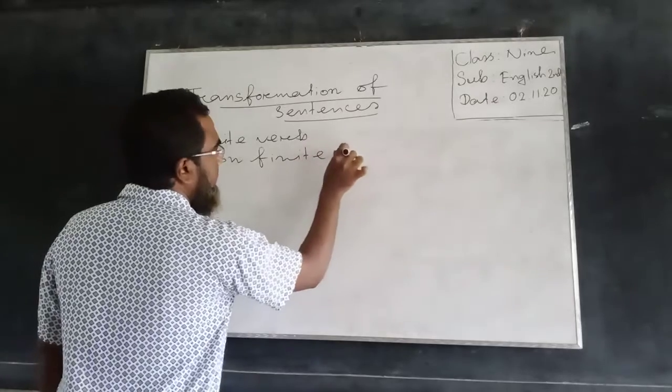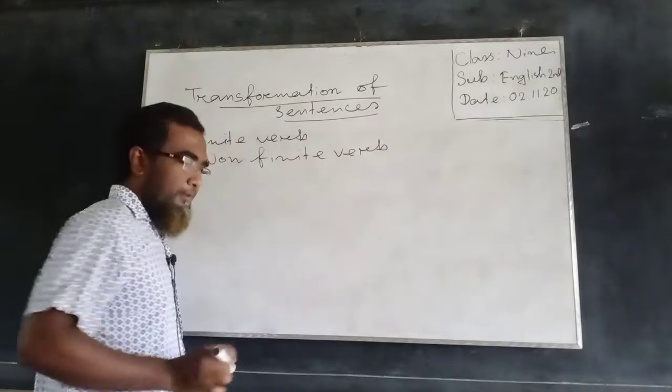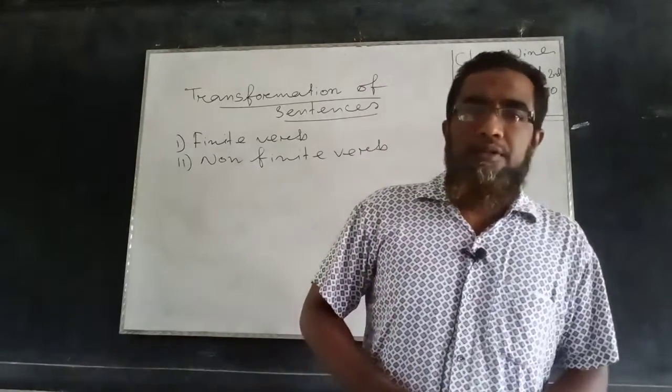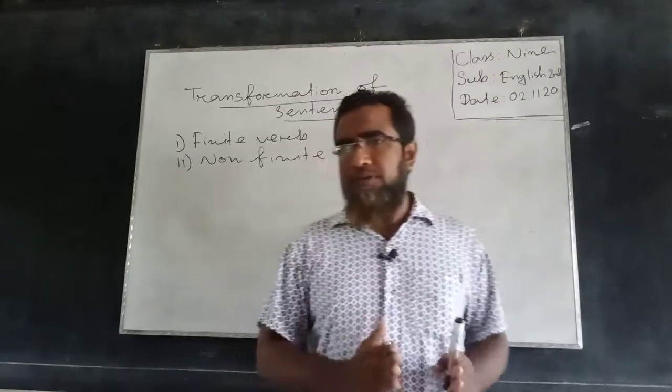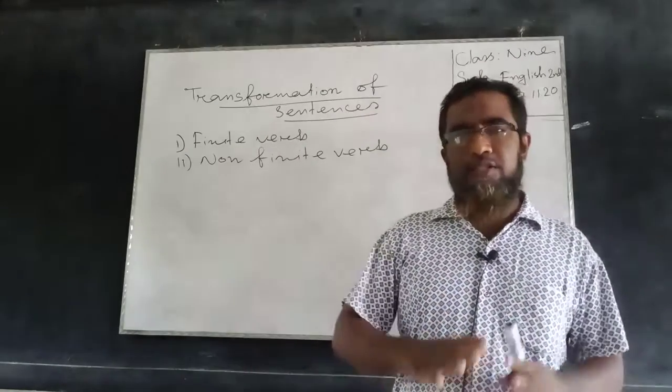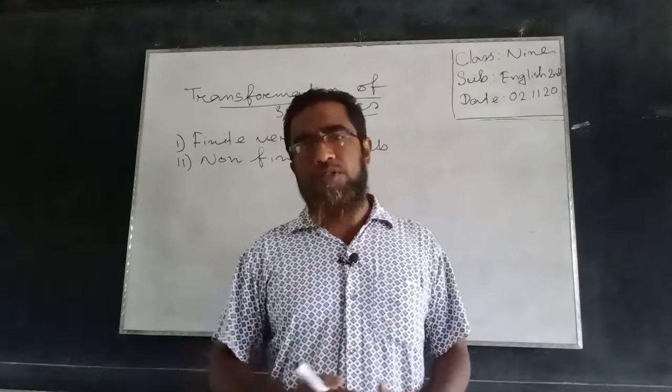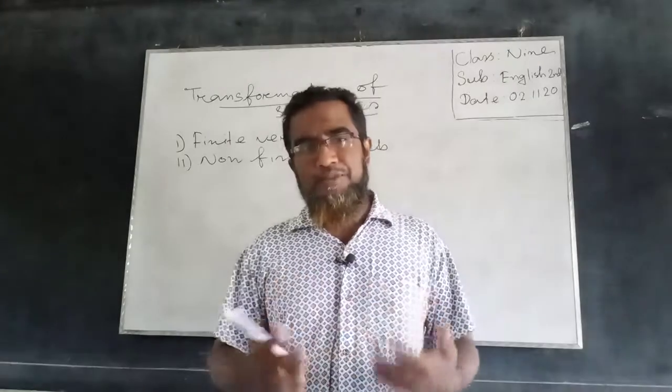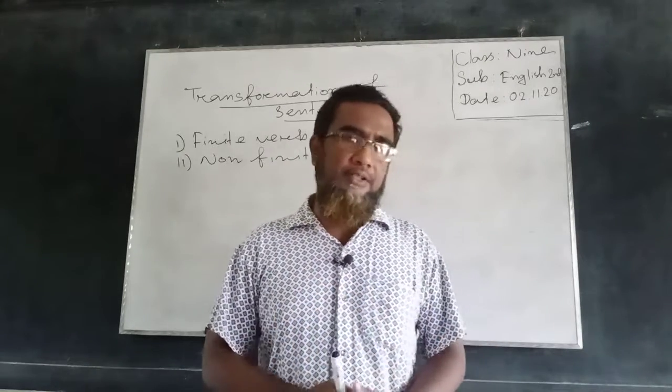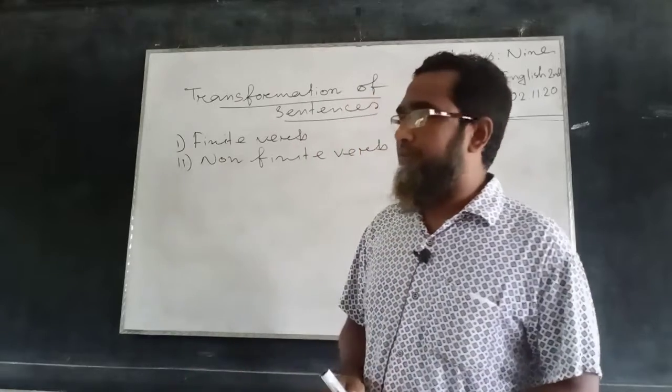Non-finite verb: a verb that doesn't follow any certain tense and that doesn't follow the subject and person, the number of the subject in the sentence, and that is non-finite verb.